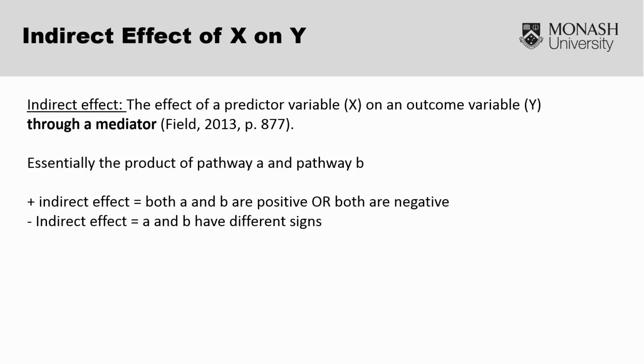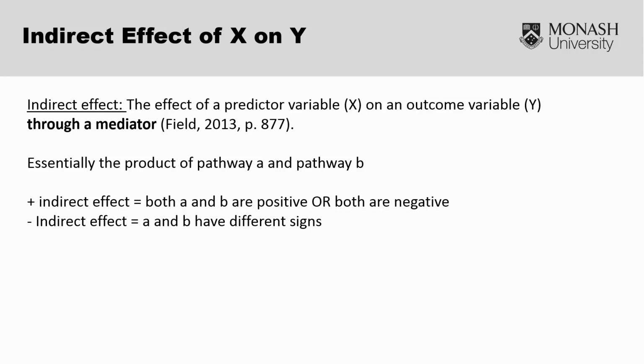If you ever had to do so, it is simply the product of the unstandardized regression coefficients of pathway A and pathway B. You will get a single value for the indirect effect, and that will be either positive or negative. It will be positive if the coefficients for A and B are the same sign, so if they are both positive or both negative.